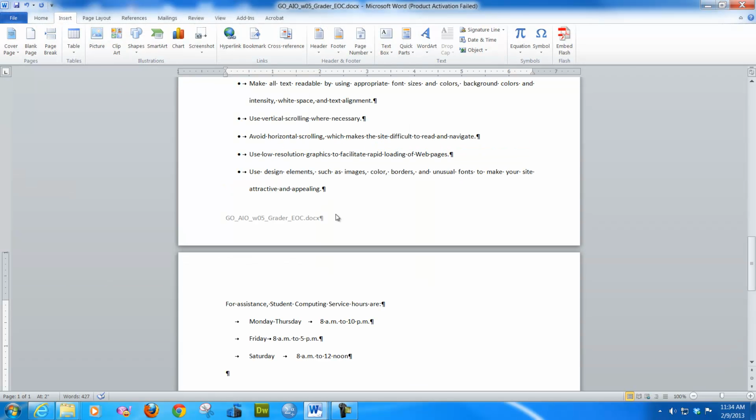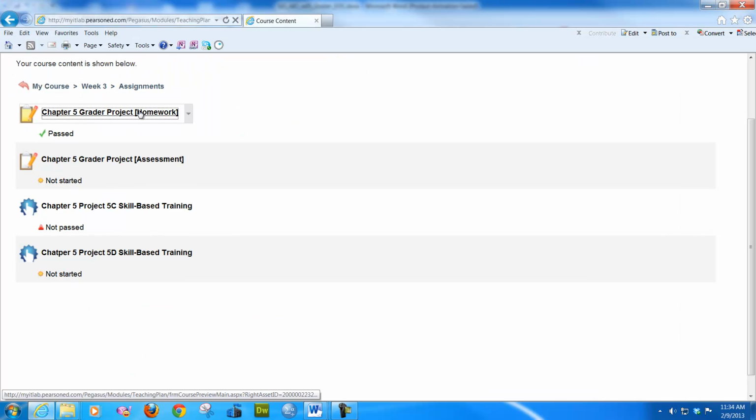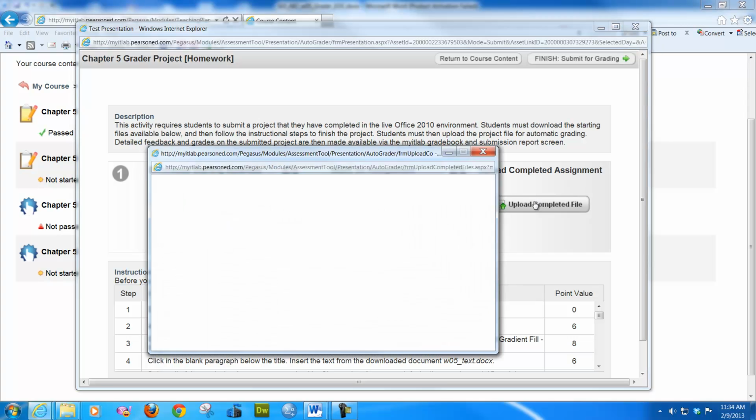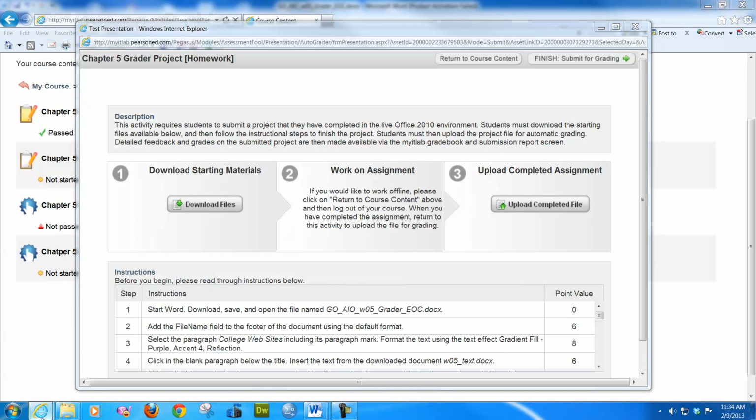Now, once you do all this, you save it, and you do exactly as it says. You just click save. You don't go save as, you just click save, because now you're going to upload it back to My IT Lab. You go right here, upload completed file. And I know I'm going fast, but it's because I don't have a lot of time. These files are getting too big.